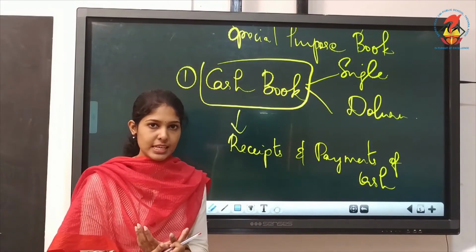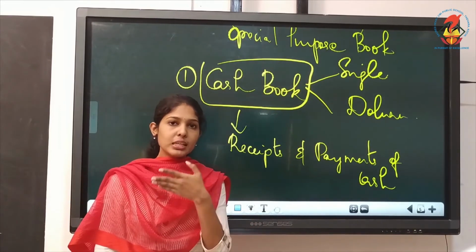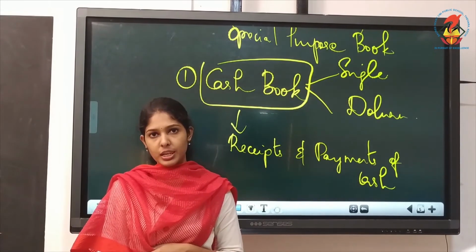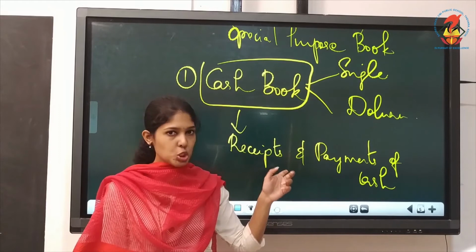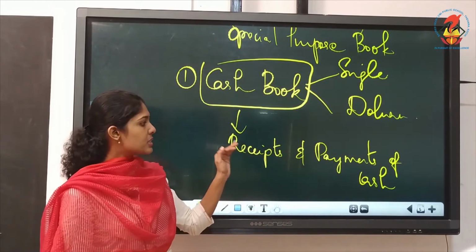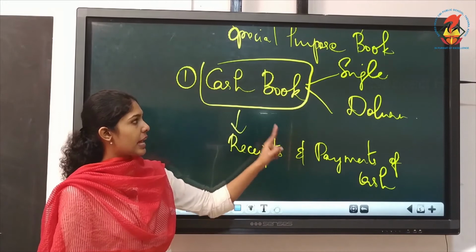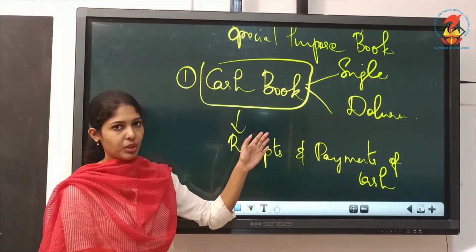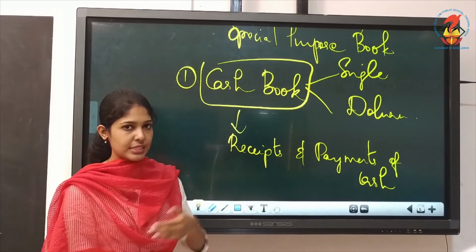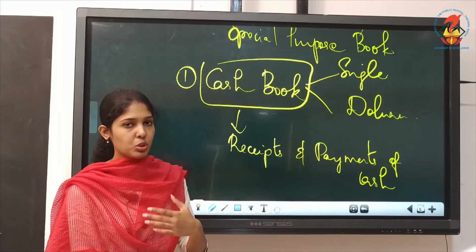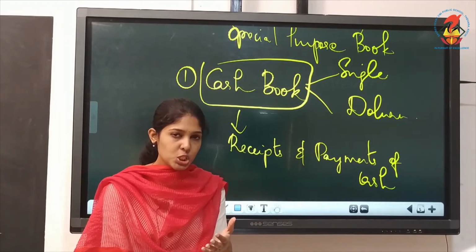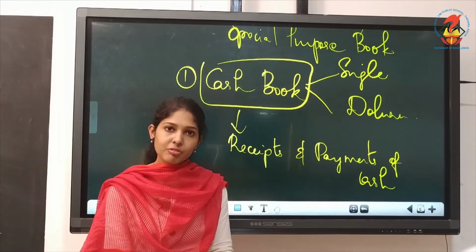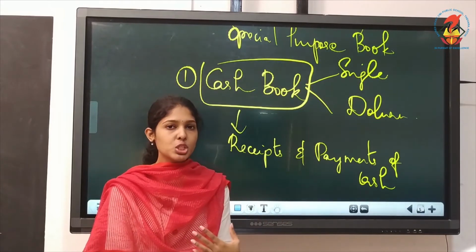Till now what we did is, every transaction, whether it is cash or credit, we were recording in journal. But from now onwards, with special purpose books, if it is a cash transaction, you can directly record it in cash book. If it is credit, you should not record it here. Understood? So that is how we are maintaining these special purpose books, which are basically subdivisions of journal. So all these special books can also be called books of original entry, because these are all subdivisions of journal.